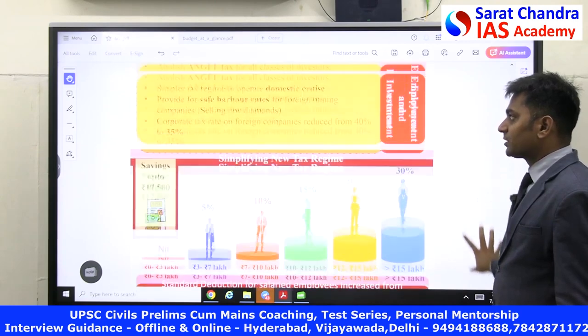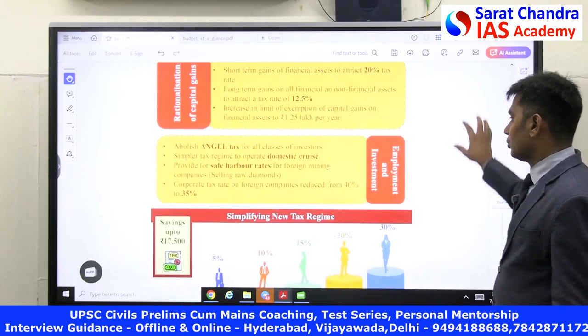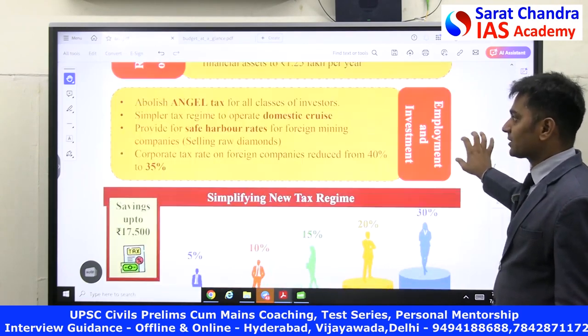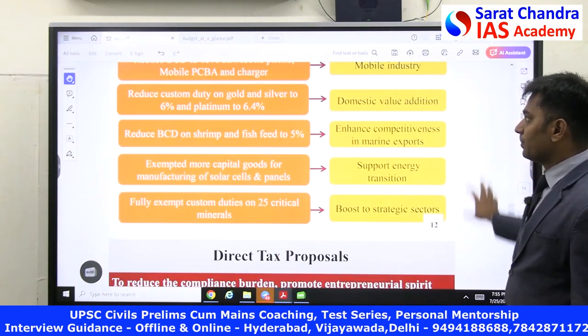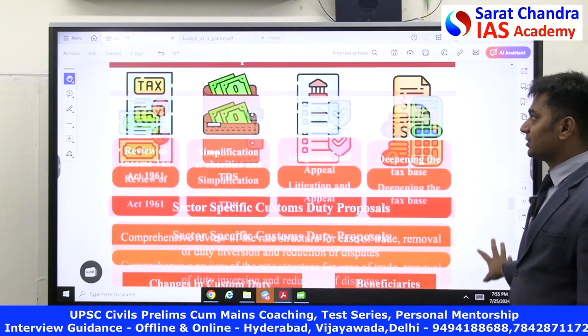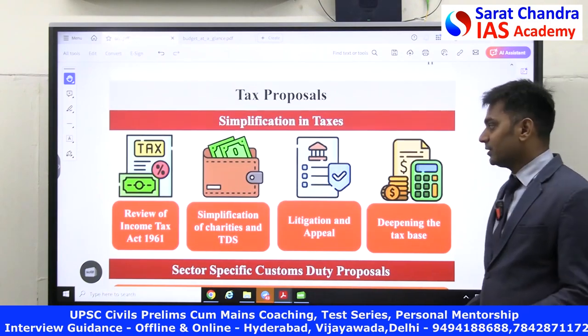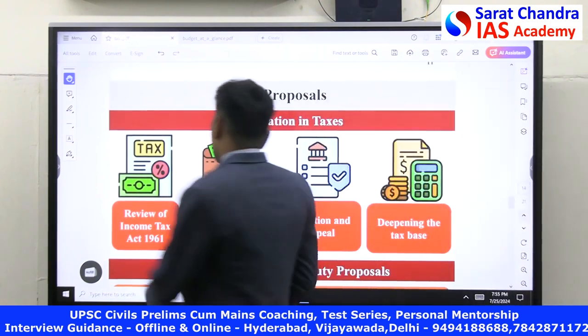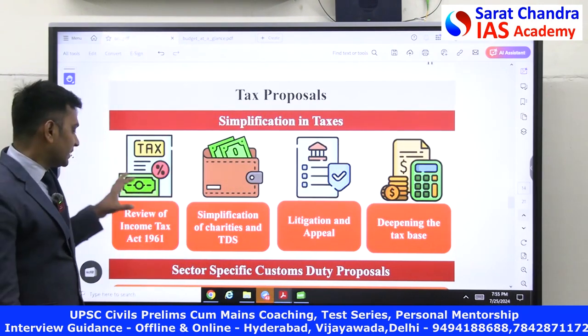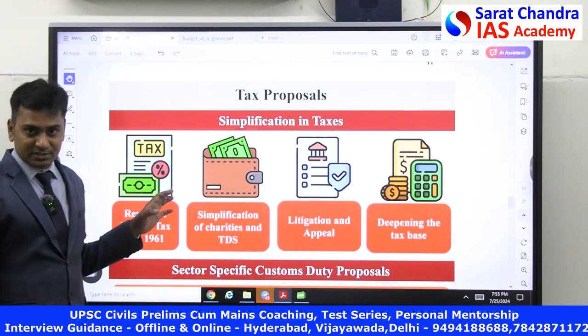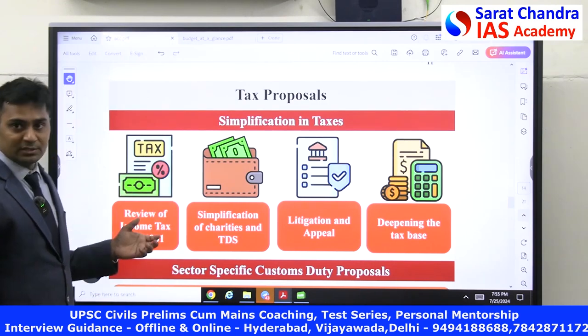Right. So when it comes to the tax structure, Government of India has created some tax reforms that you have to understand. Let me quickly go through this. They are going to review the old tax system present in the country, that is the Income Tax Act of 1961. There are some challenges here that they are going to look at.